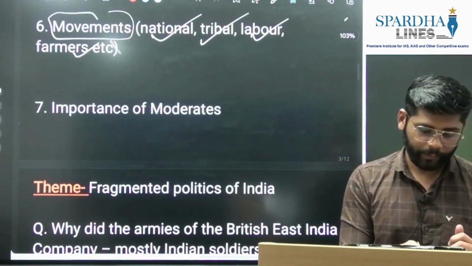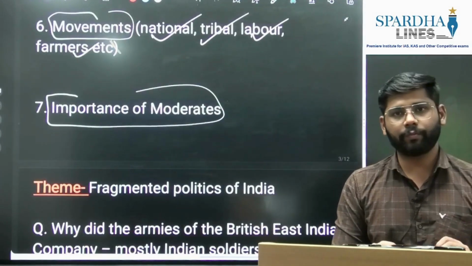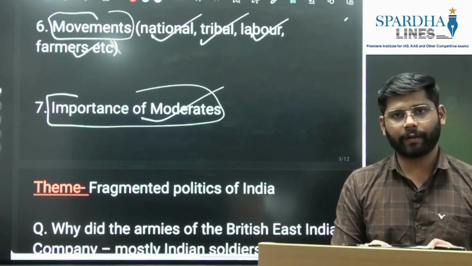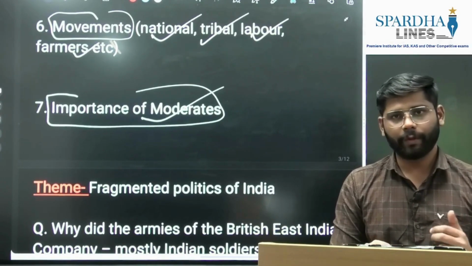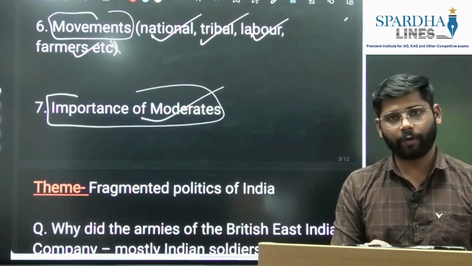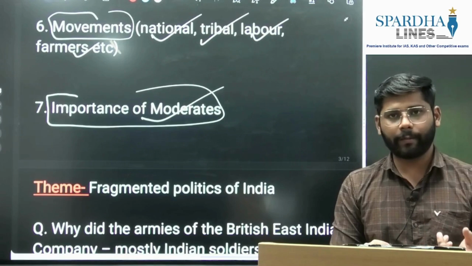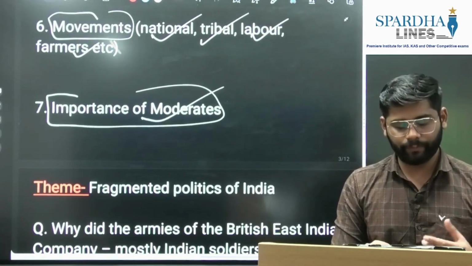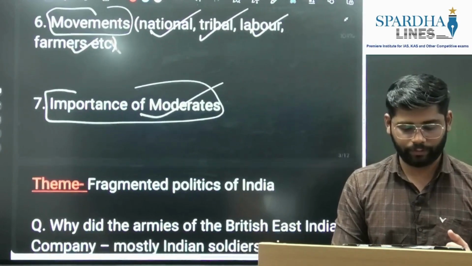Then again, the next theme is the importance of moderates. Okay, in the last 5-6 years of UPSC questions, there are 2 or 3 questions where the UPSC asks a question on the moderates. So they might repeat the question this year again or in future. So we'll frame the standard template for this also.